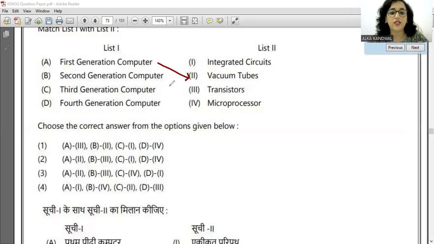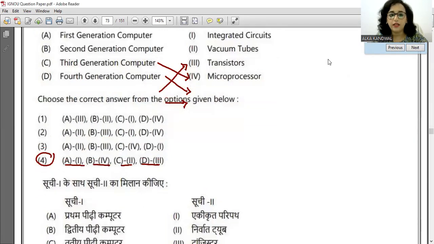What is the second generation? Second generation used the transistors, and third generation used the integrated circuit, and fourth generation is the microprocessor. So now let us look for the option में कौन सा सही है? A का 2 होगा, yes, A का 2 होगा, B का 3 होगा, C का 1 है, yes, integrated circuit, and D is 4. So yes, the correct answer is option D. So that is the correct answer, absolutely. So let us move ahead with the next question.